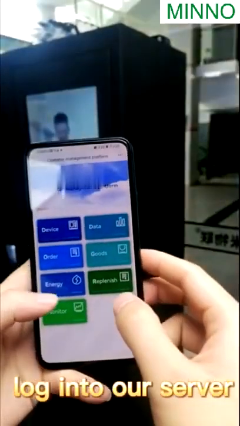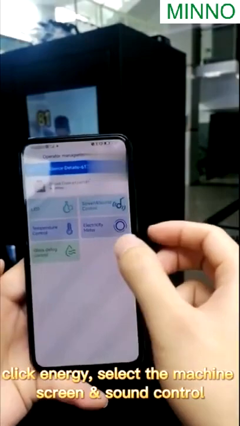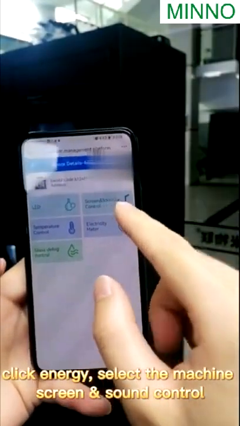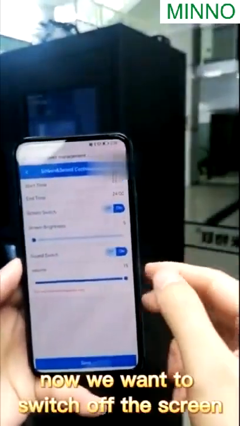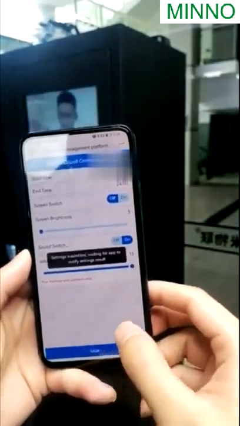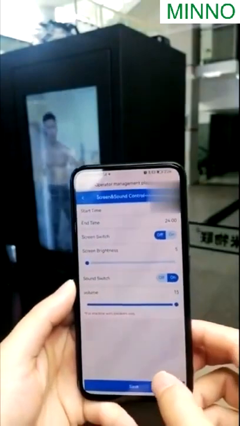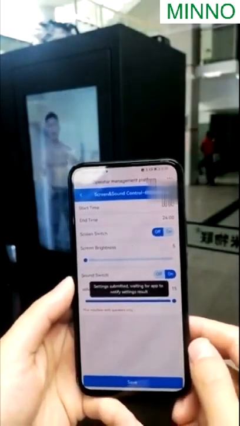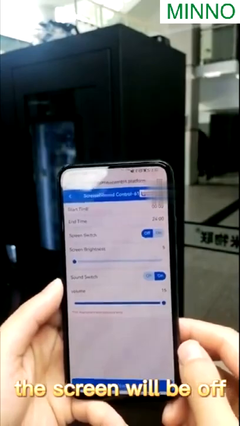Log into our server, click Energy, select the machine, Screen Sound Control. Now we want to switch off the screen. Save. The machine will be off.